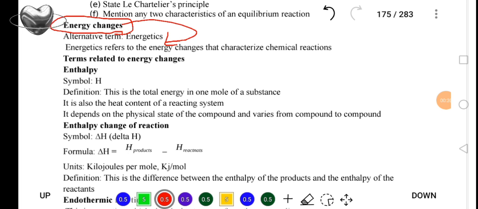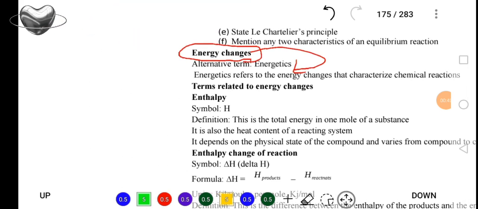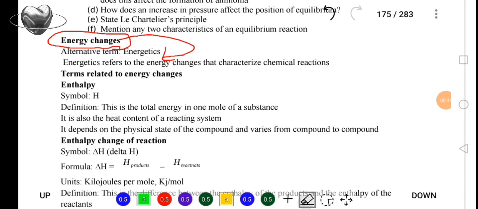Now, what is important in this lesson, my dear learners? Actually, I want you to understand the terms related to energy changes or chemical energetics. Now, before we go to the terms related to chemical energetics, we are going to look at the definition of our subtopic. When we say energetics or chemical energetics or energy change, what does it mean to us?